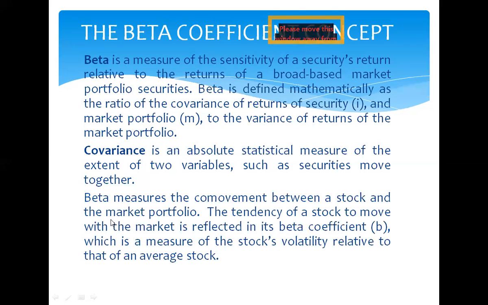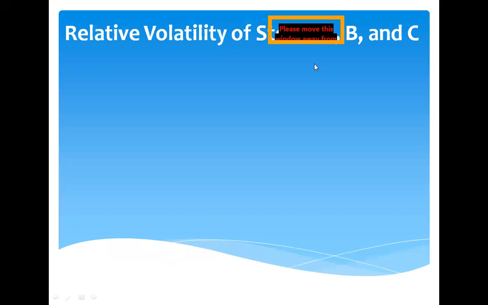Beta measures the co-movement between a stock and the market portfolio. The tendency of a stock to move with the market is reflected in its beta coefficient, B, which is a measure of the stock's volatility relative to that of an average stock.